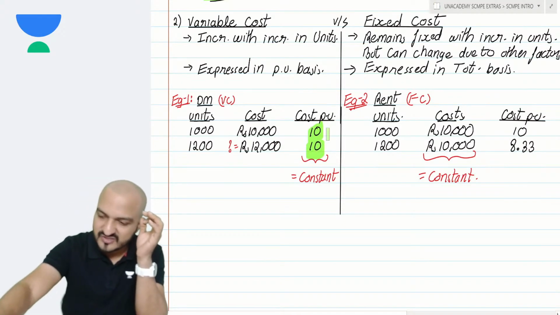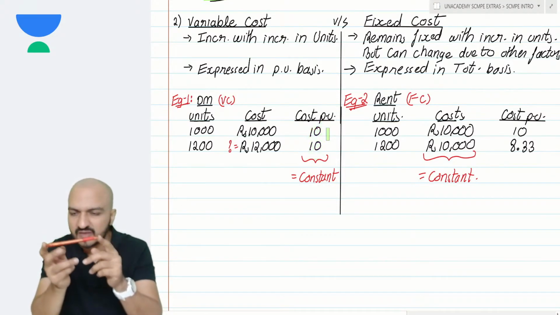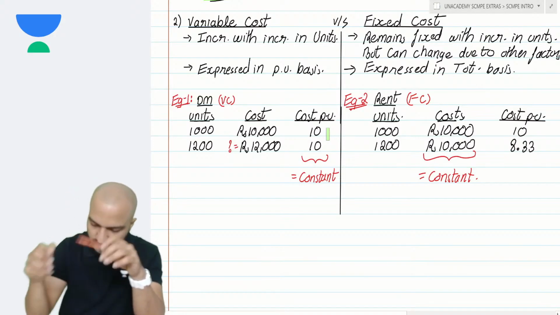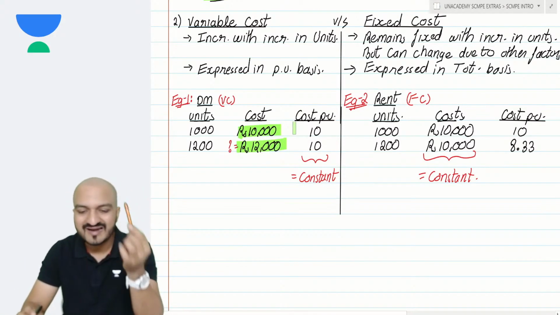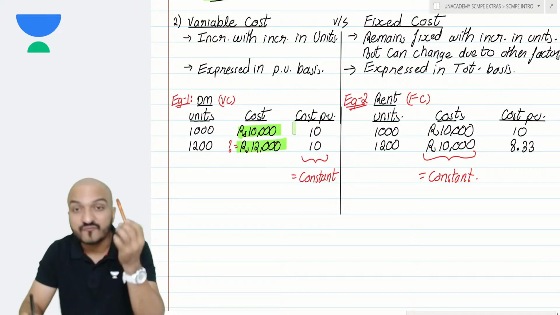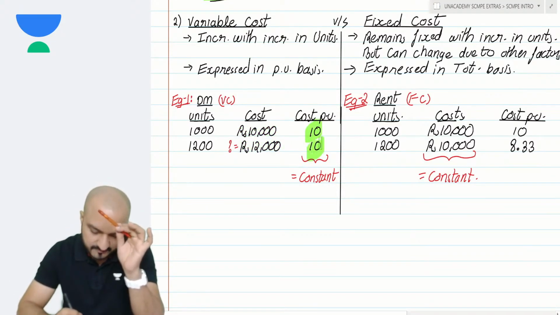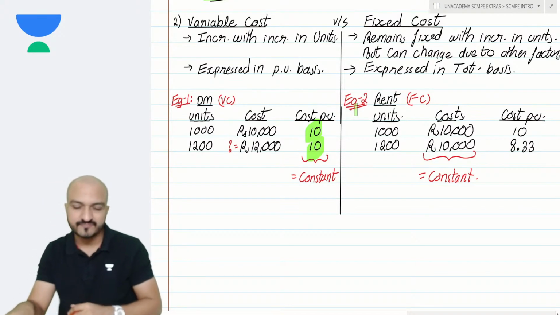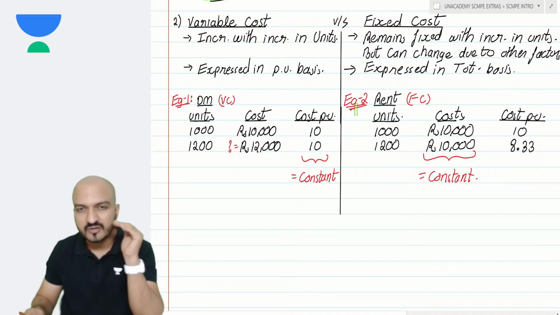If I'm manufacturing these pencils, and you ask me what is my material cost, will I say 10,000 rupees or 12,000 rupees? No, that doesn't make sense. I will say that my material cost is 10 per unit. So variable cost is always expressed on per unit basis.